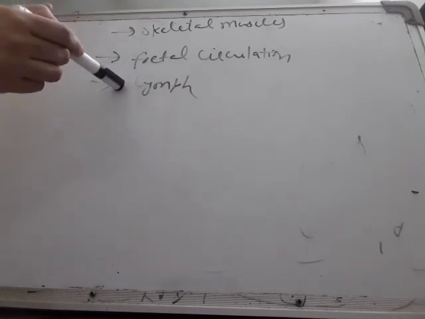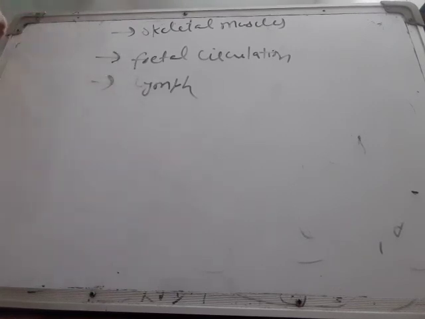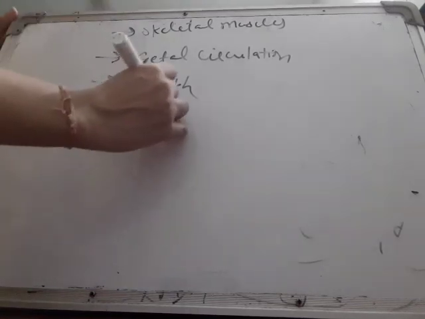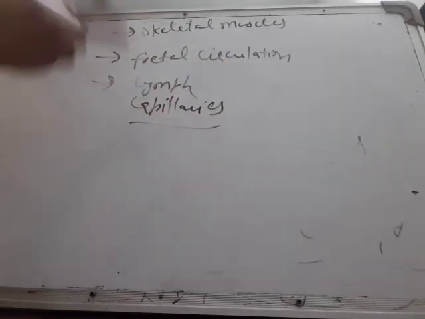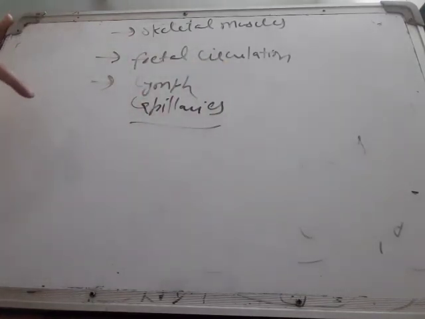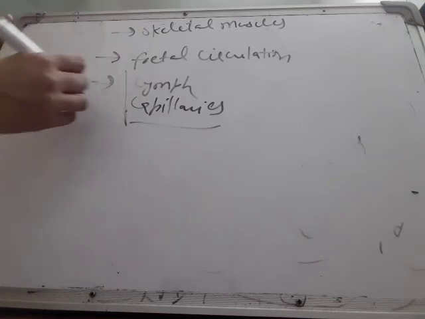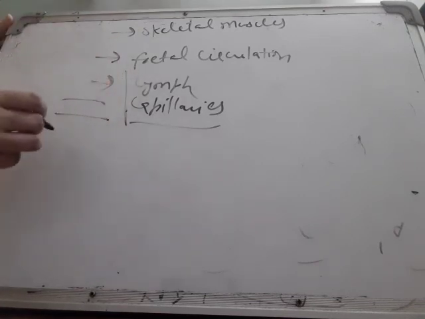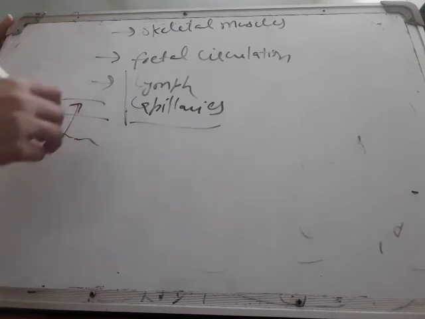Then next is lymph circulation. This is the flow of lymph. Do remember that lymph flows inside the lymph capillaries, and lymph capillaries are different from blood capillaries. Blood capillaries were those which I just explained in the previous type of circulation. Lymph capillaries have lymph inside them, and they allow the interstitial fluid to flow into them but not out.